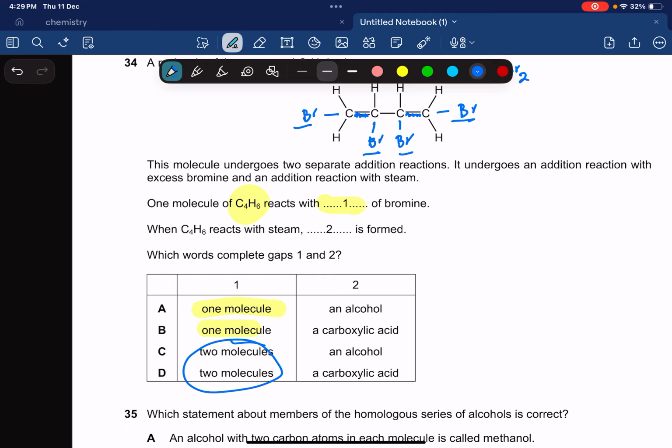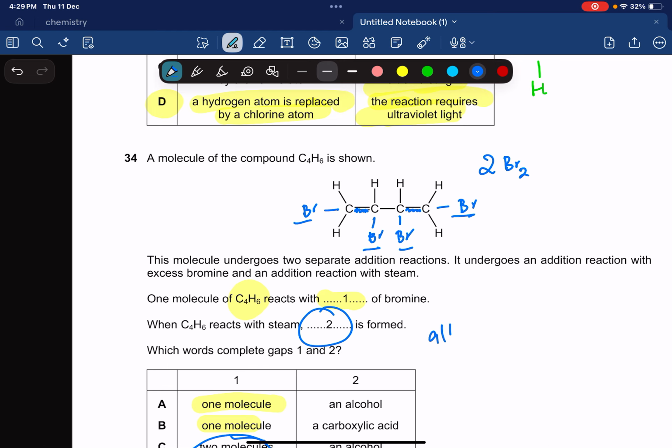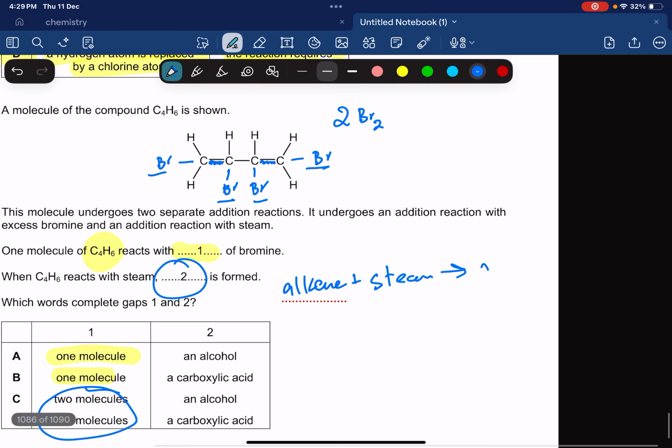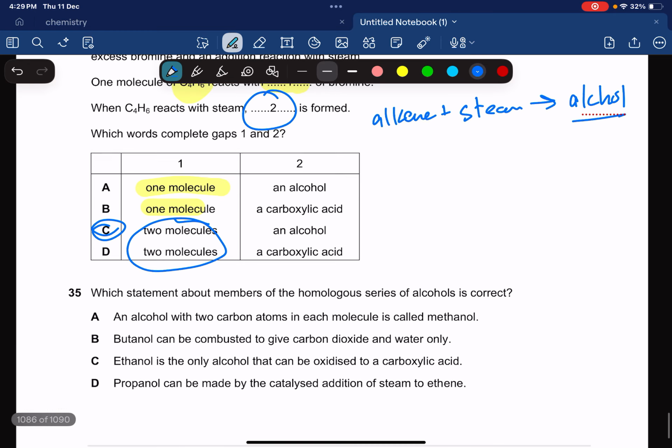Okay? And when C4H6 reacts with steam, dash is formed. An alcohol, okay, it's an alkene. And you should know that alkene plus steam, catalytic addition of steam, forms alcohol. So it's going to be option number C.